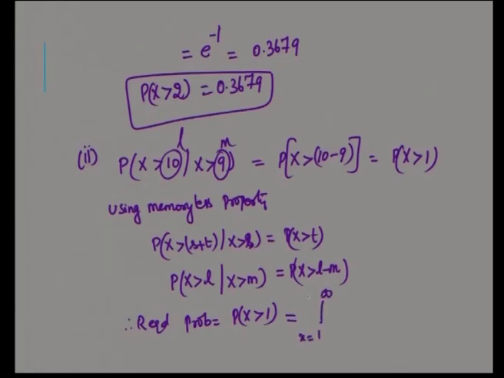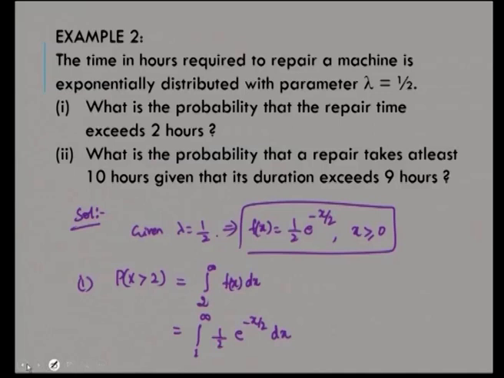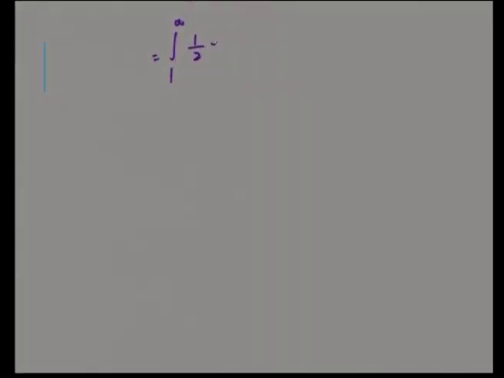P of x greater than 1 is the integral from x equal to 1 to x equal to infinity of f of x dx, and your f of x is 1 by 2 e power minus x by 2, right, 1 by 2 e power minus x by 2 dx. After careful integration, this is e power minus 0.5, which is equal to 0.6065.